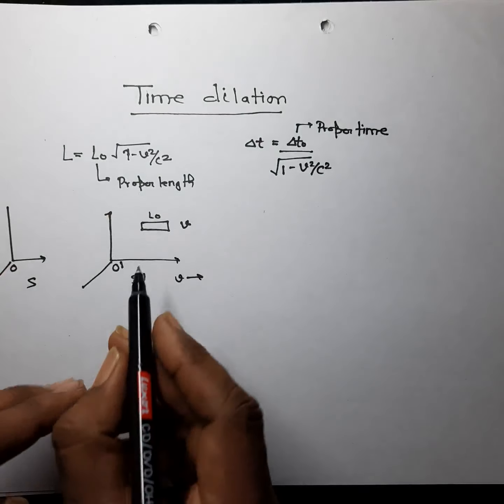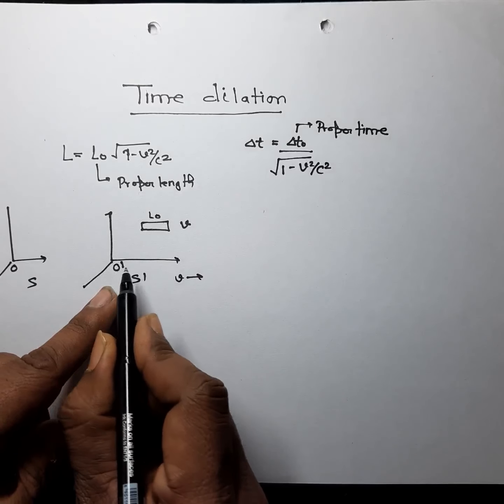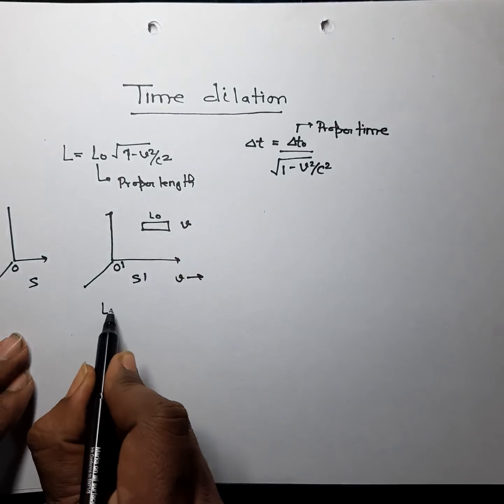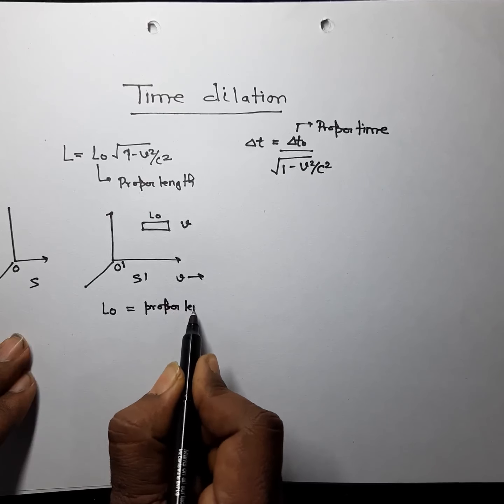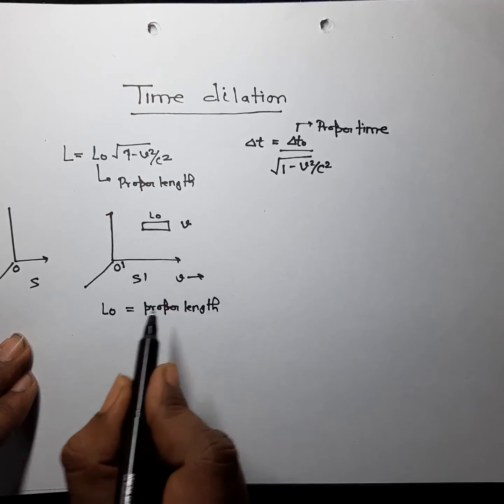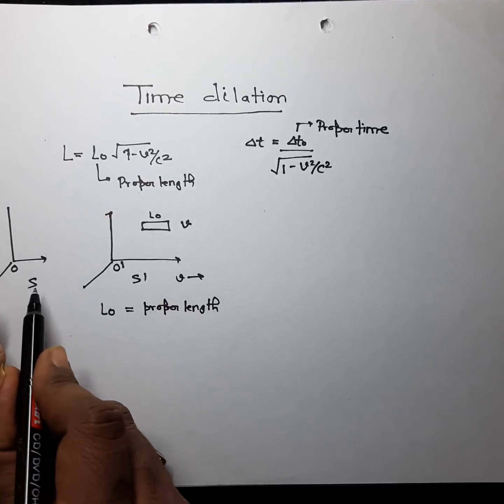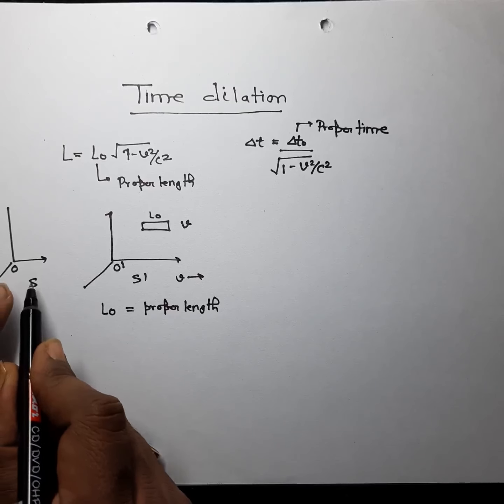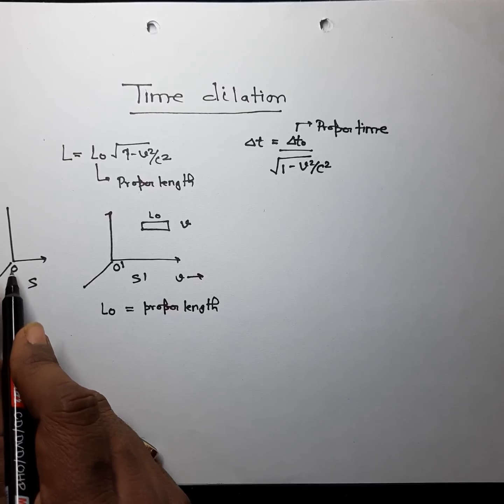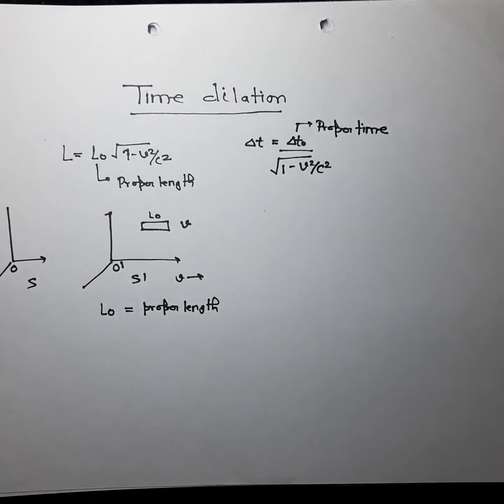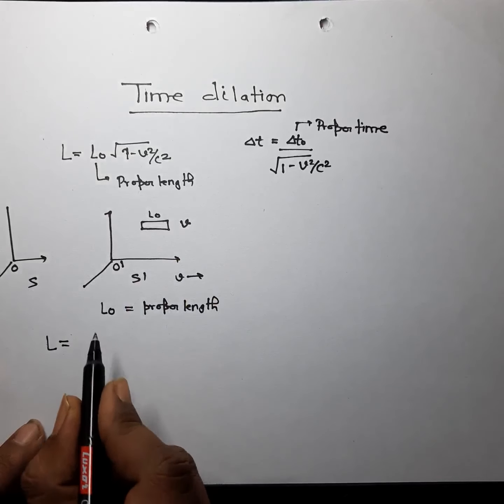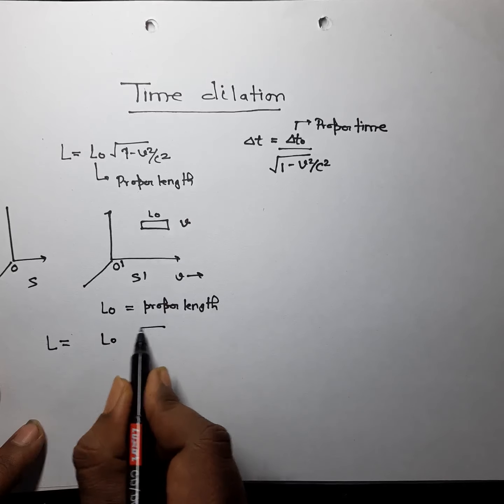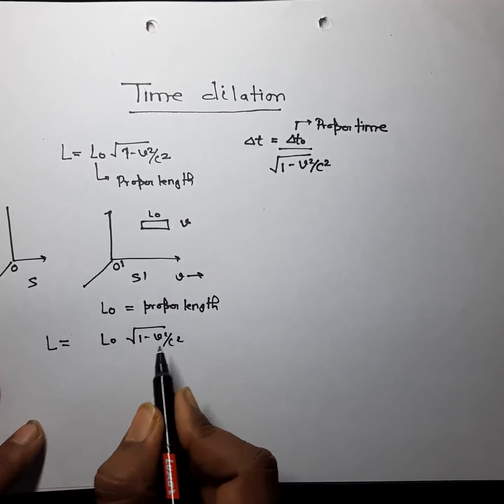So observer O dash will measure its length L0, and this is called its proper length. But the observer of the S frame of reference, that is O, will notice its length to be smaller than L0. The observer of the S frame will find its length as L0 times the square root of 1 minus v squared by c squared.